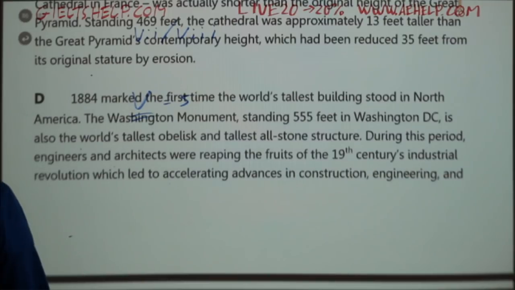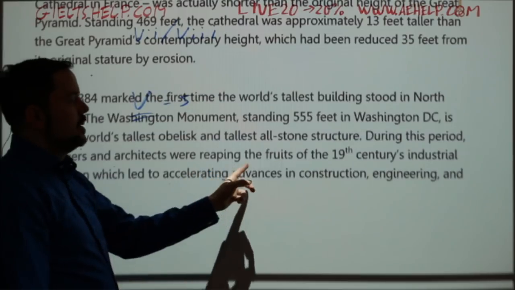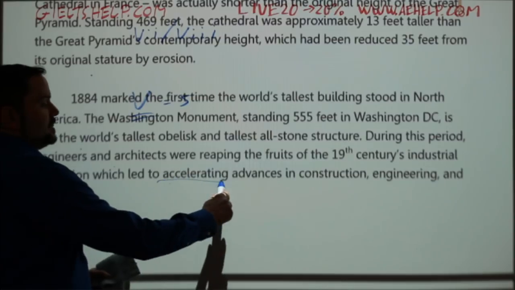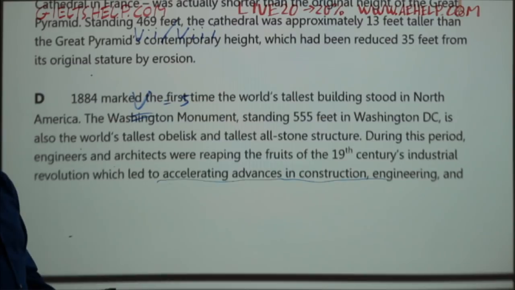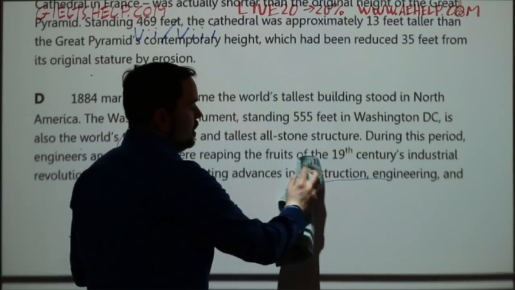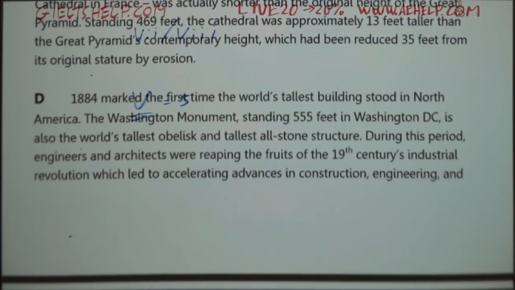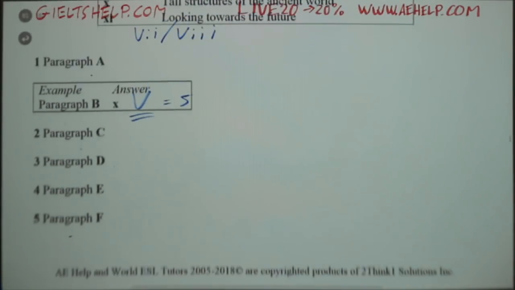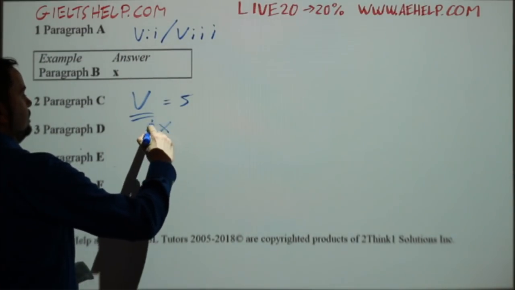So here, during this period, engineers and architects were reaping the fruits of the 19th century industrial revolution, which led to accelerating advances in construction. Okay, so there you go. That definitely gives you the answer that this paragraph is talking about, the advantages of faster industrialization during this time in human history. So the correct answer there is 9.